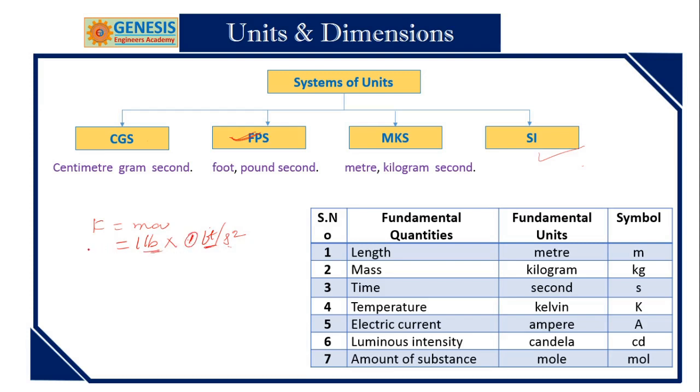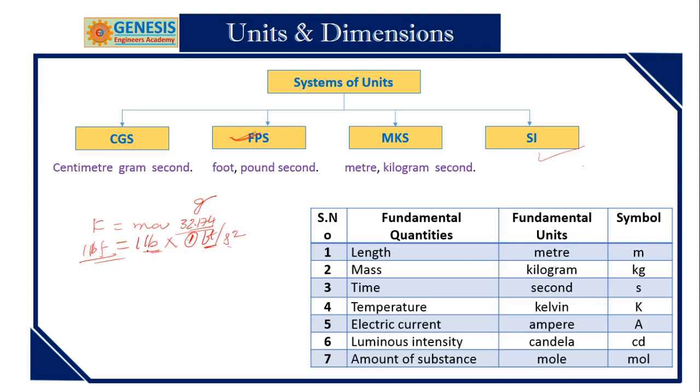Okay, you understand my point? So 1 lbf is equal to how much of that one? It is able to produce 32.174. So this 174 is around g. So the value of g in FPS system is 32.174.